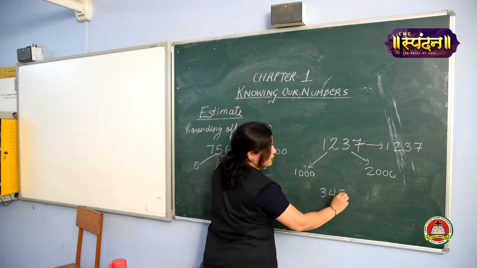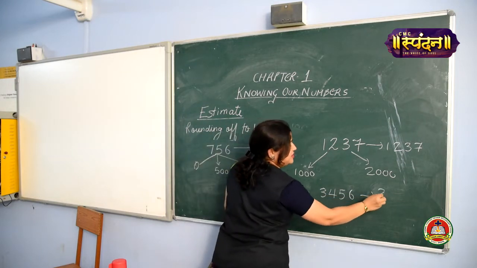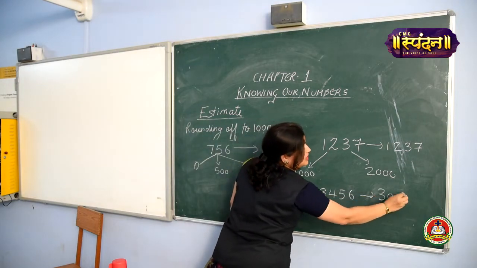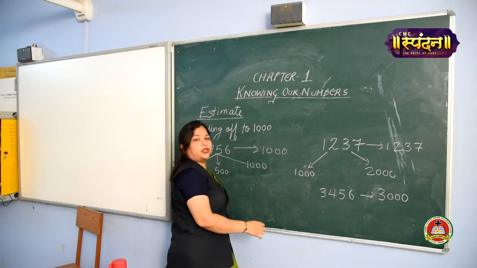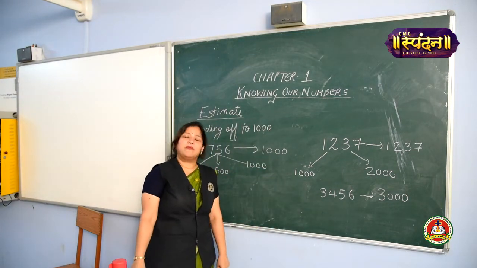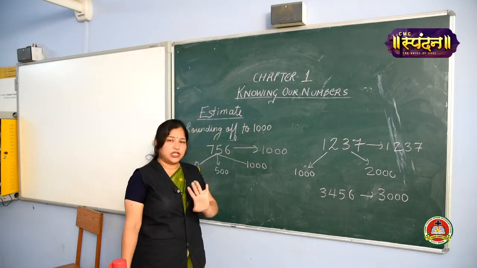One last question. Come on, quickly guess it. Yes, it is lying between 3000 and 4000, nearer to 3000, so we round it off to 3000. I hope I am clear. Is this concept of estimation clear to all?